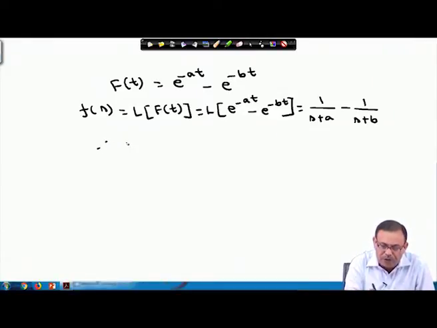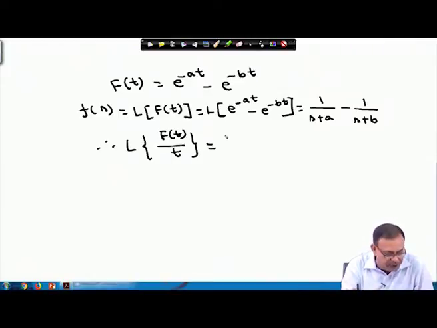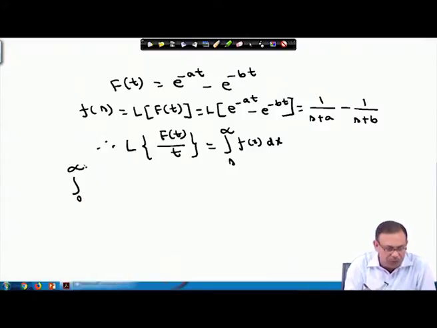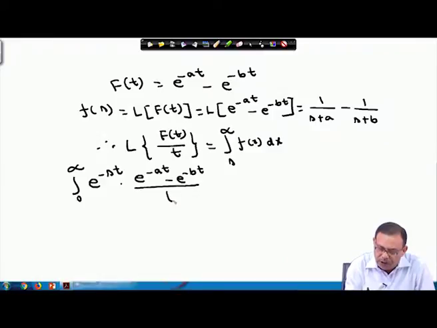Therefore, your Laplace transform of f(t) by t, again using the division property, you can write down integral s to infinity F(x) dx, where your F(s) is 1 by s plus a minus 1 by s plus b. Or in other sense, you can write down integral 0 to infinity e power minus st, that is Laplace transform of this, is nothing but e power minus st into (e power minus at minus e power minus bt) by t dt.